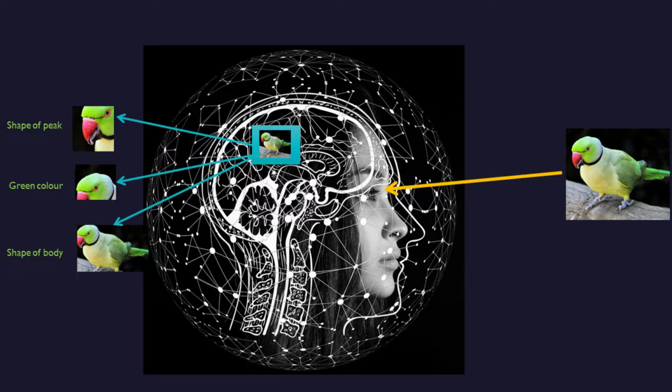When we see a parrot elsewhere, our brain tries to find these features and counts how many such prominent features are available. If it finds a few of them, it quickly confirms its identification. In our example, we have a perception or notion of a parrot as a red beak, green color and its shape. Now, when we see the bird again, our brain tries to count whether it has green color or not, red beak or not, and when it finds a few of them, it confidently identifies it as a parrot. Same thing happens in data science.